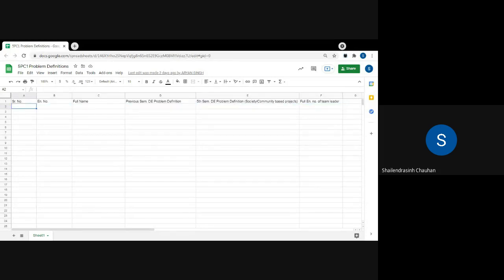So individually, you all need to make the entry in this sheet. Before the next lab, make sure that you all complete this task. And in the next lab, any one teammate needs to present the problem definition and the solution. And then after approval,